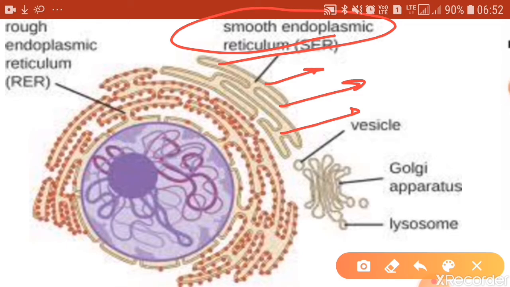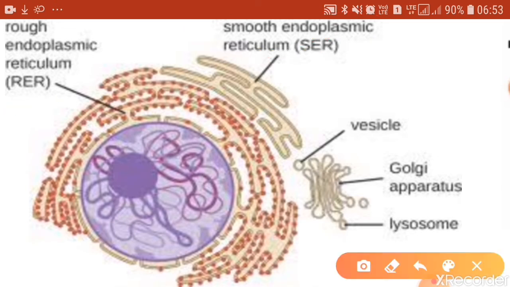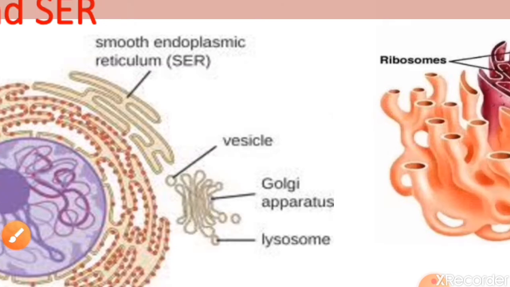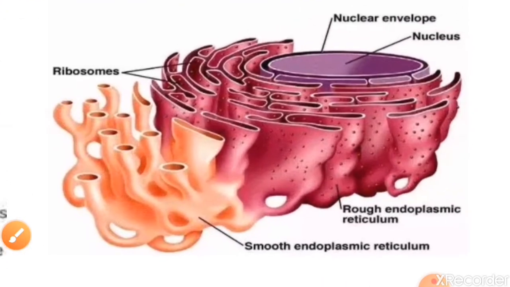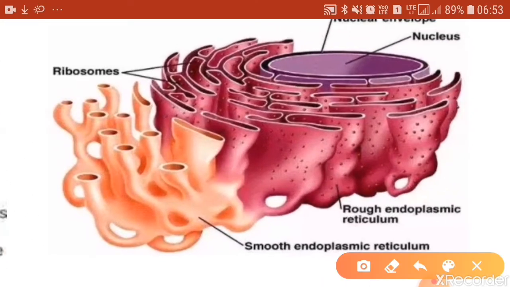So endoplasmic reticulum, as clearly seen over here, is of two types, the rough endoplasmic reticulum, or RER, and the smooth endoplasmic reticulum, or SER. Just have a look at this diagram. This is a three-dimensional picture showing the arrangement of endoplasmic reticulum. This is the rough endoplasmic reticulum, connected to the outer nuclear envelope, and here is the smooth endoplasmic reticulum.